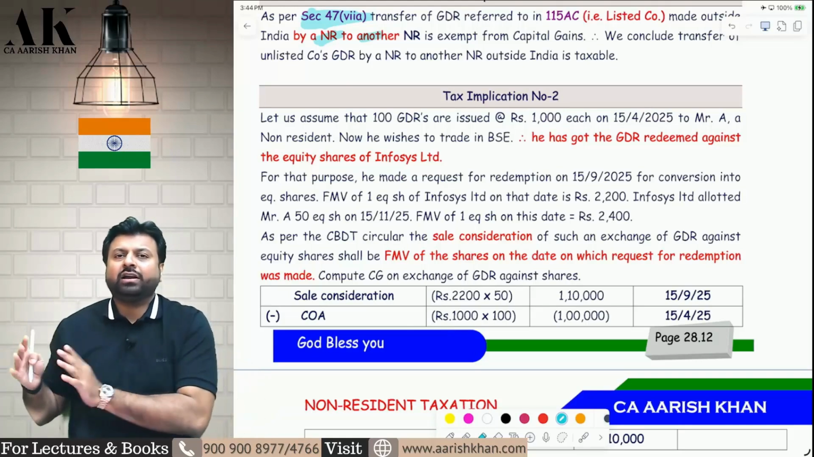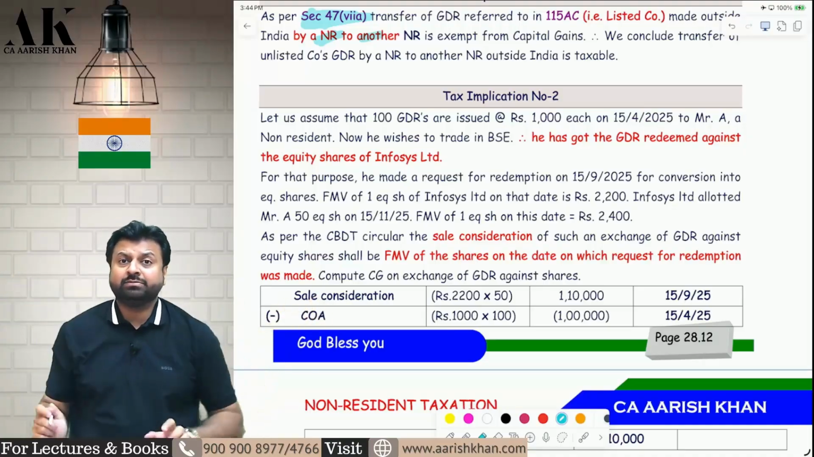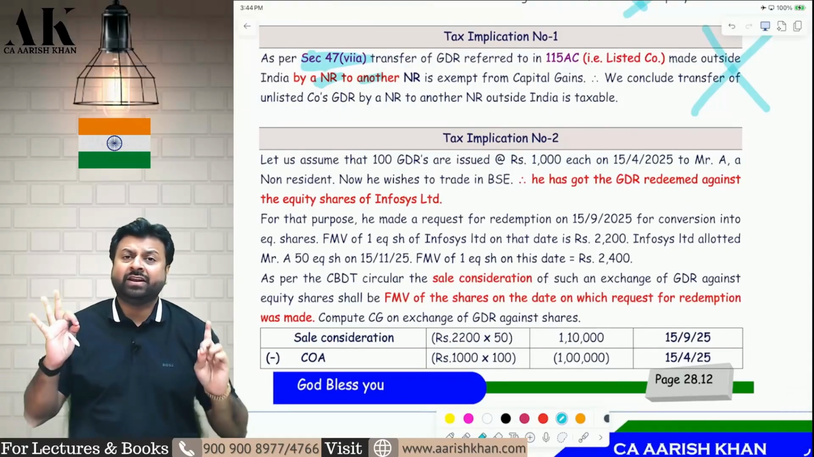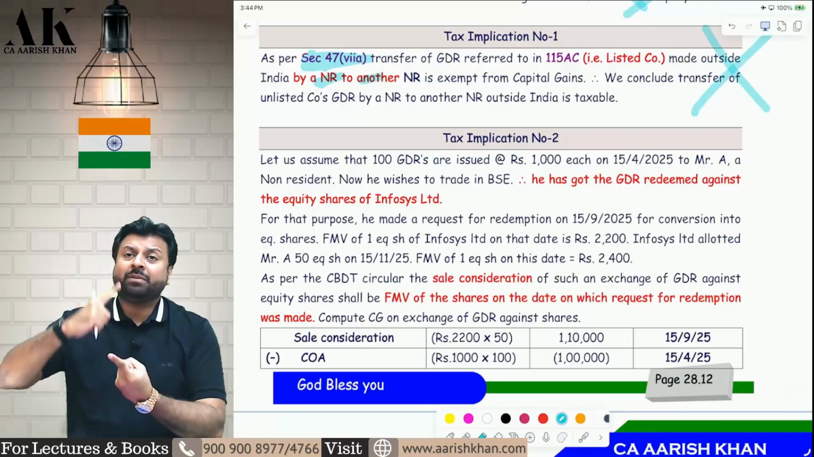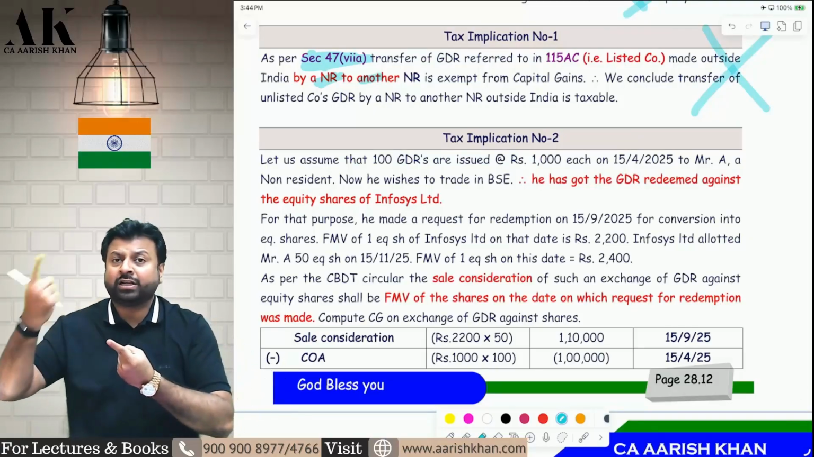Because see, if a non-resident is holding GDR and is giving GDR and taking share, that is also a transfer, that is subject to tax, that is not exempt under section 47(7)(a). What is exempt under 47(7)(a) is only transfer of GDR by one NR to another NR outside India. We are not transferring GDR by one NR to another NR outside India.